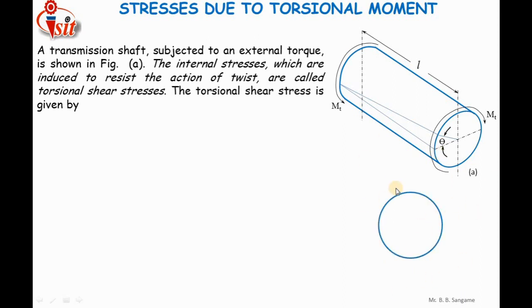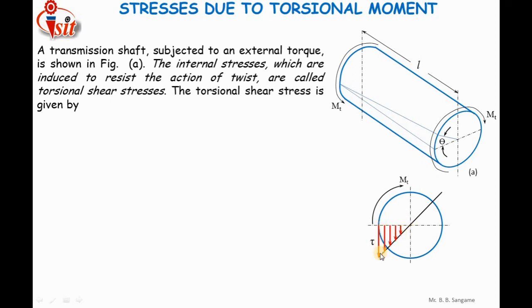I'm going to draw a side view of this shaft. Here you can see that when I apply a torsional moment of magnitude Mt, the stress pattern will be along half of the portion of the shaft at this part. A resisting shear stress, or you can call it a resisting force, is going to resist the deformation, the angle of twist theta. So this is nothing but the shear stress, and you can observe the pattern.